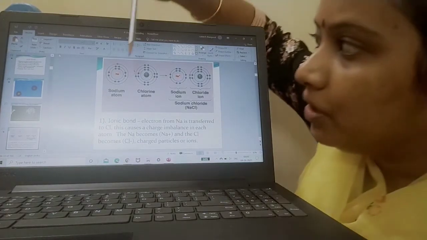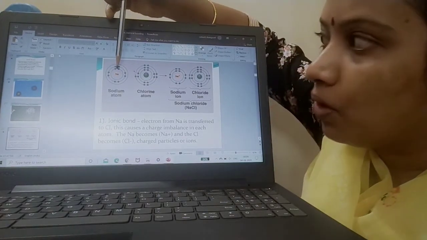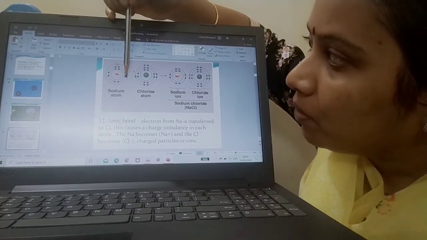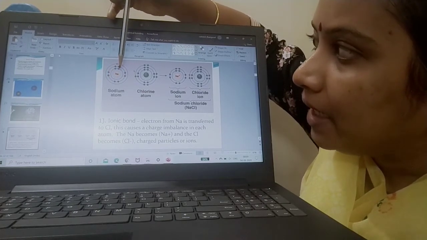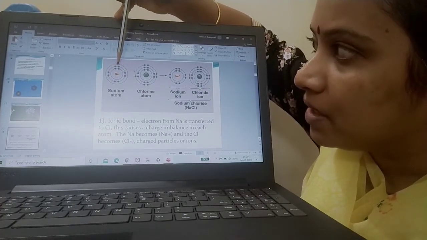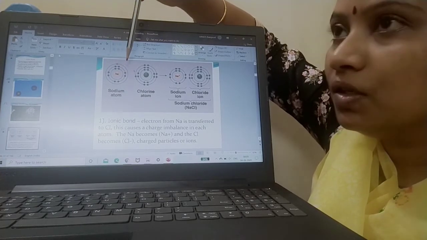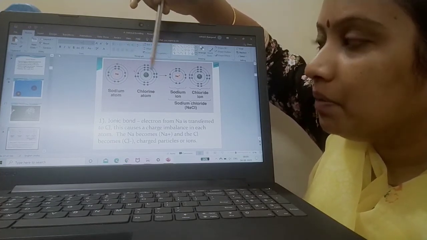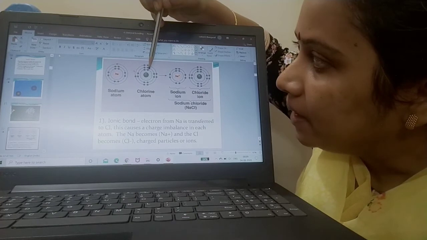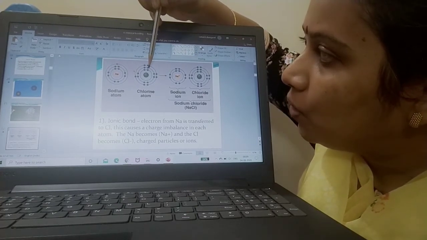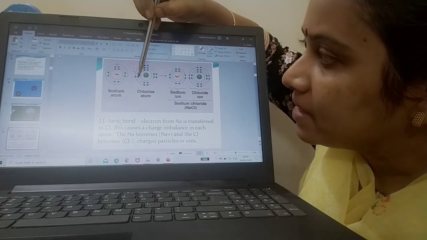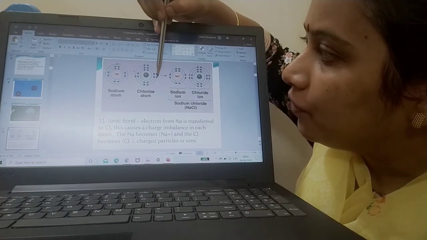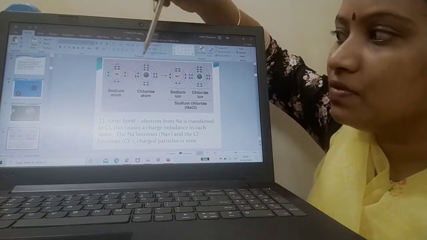Just imagine your sodium. In the innermost shell, it has 2 electrons. In the innermost shell, how many electrons are present? 2 electrons. And the next shell has 8. 8 plus 2 is 10, and the remaining 1 is present in the outermost shell. So I have written the configuration of sodium as 11. Now the chlorine atom is 17. 2 is written in the inner shell, right? And 8 in the next. So 8 plus 2 is 10, and the remaining 7 are filled in the outer shell.